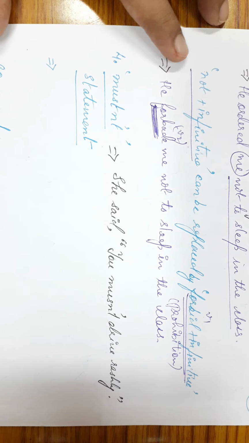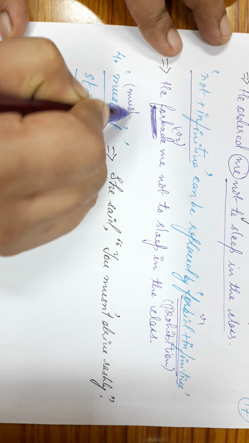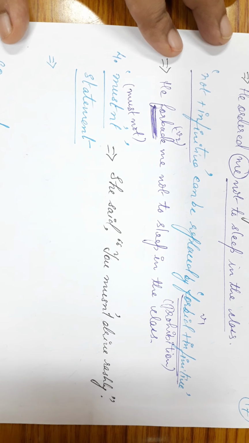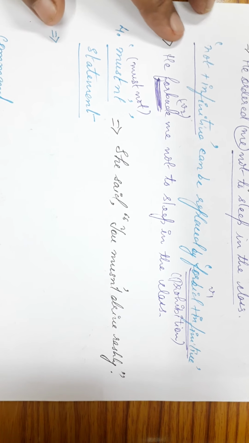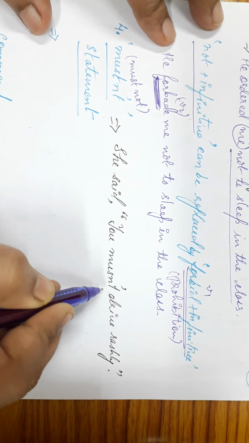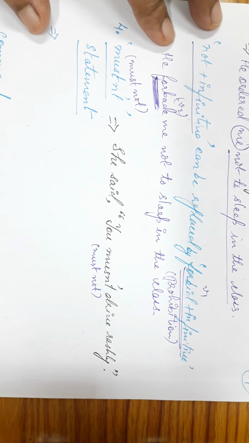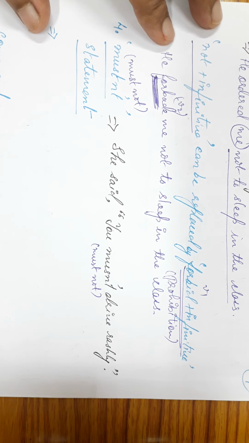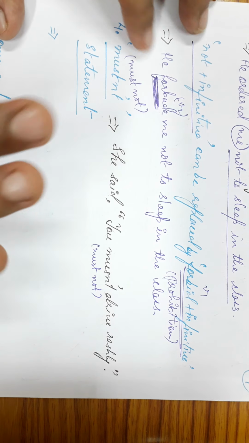Okay? Now let's come to the next one. Mustn't or must not. Mustn't is the contracted form of must not. See the example carefully. She said, "You mustn't drive rashly," or you can write, "You must not drive rashly." That is, you are asking somebody in a very forceful manner that the person must not drive rashly. That is, it is completely a no.